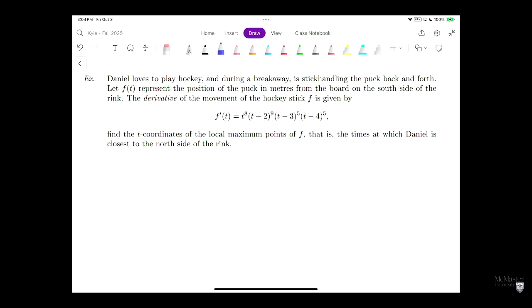So all we have to worry about here is we have a derivative. What are the local maximum points of f? So let's find the local maximum points of f. In particular, remember from our extreme value theorem, we need to find the critical points.